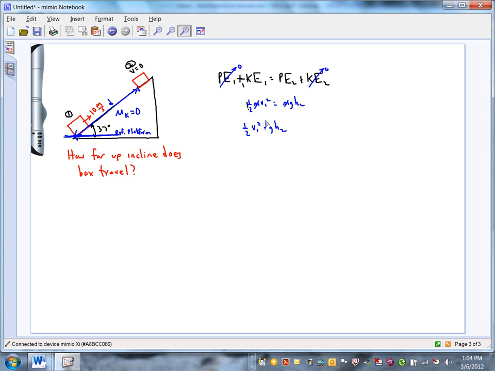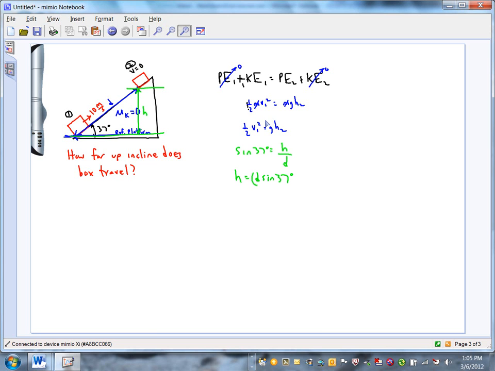H is going to give me what? That's height. Yeah, that's going to be the height from the reference platform up to position 2. So h would be this distance right here. But if I solve for h, how can I relate that to d? Well, I could use the Pythagorean theorem, but to use that I'd have to know the bottom part of the triangle. I can use trig. Yeah, I can say the sine of 37 degrees is equal to opposite h over hypotenuse d. Therefore, h is d times the sine of 37 degrees.